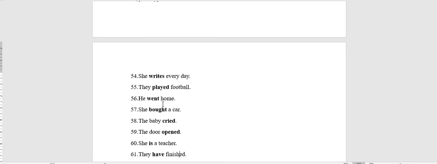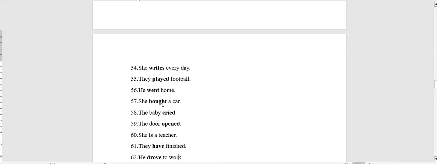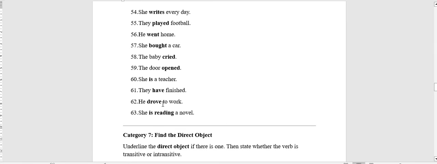She is a teacher. Is a linking verb. They have finished. Have, as we said, is an auxiliary verb. And he drove to work. Drove, main lexical verb and strong and intransitive here. She is reading a novel. Is reading: is is auxiliary. Reading is a main or lexical verb.